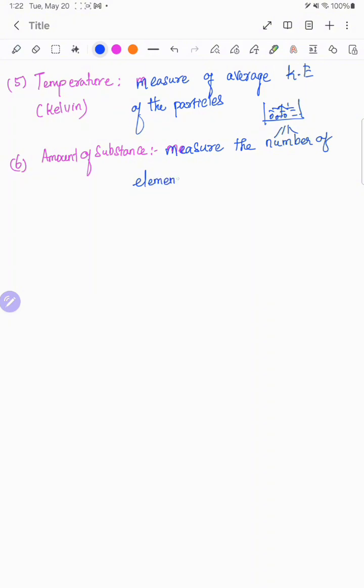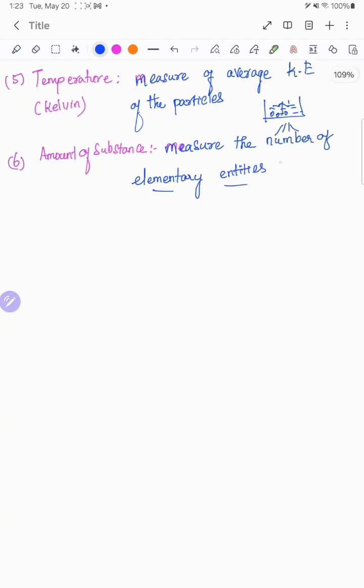What elementary entities means, we will read in chemistry: basic elementaries, like atoms or molecules, whatever it is, we are measuring this. It is measured in moles.